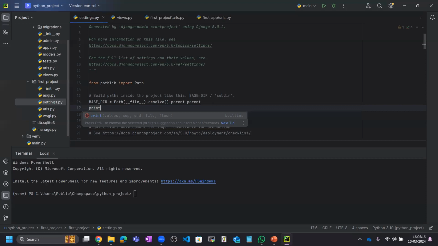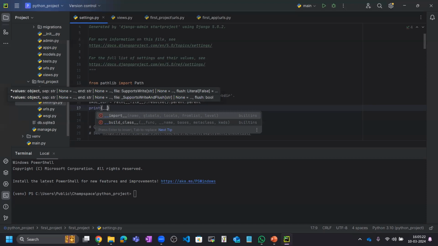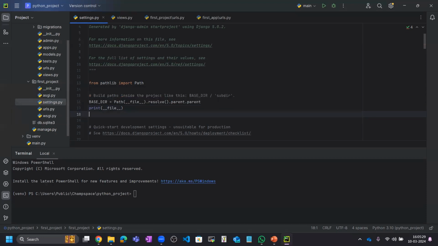So I'm adding one print here, and inside that print I will write the file. Okay, that file path is actually the path. Let me save it, and here I can show you what it will print.